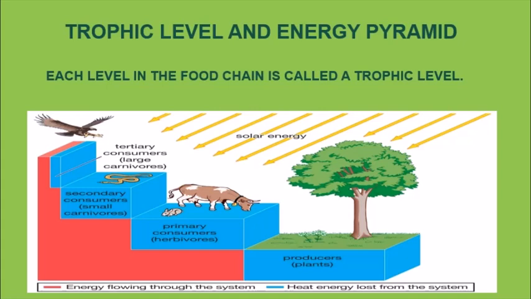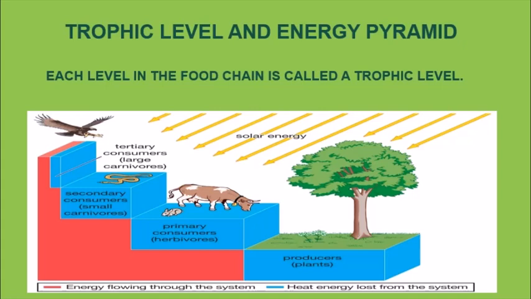So first, if it was 10,000 calories, in the next level 1000 calories will be there. In the next level 100 calories will be there, and in the topmost level only 10 calories will be transferred. This pattern of energy exchange in an ecosystem is called the pyramid of energy. The lowest level has the highest amount of energy, and that energy keeps on decreasing and it forms a pyramid. So that is called an energy pyramid.